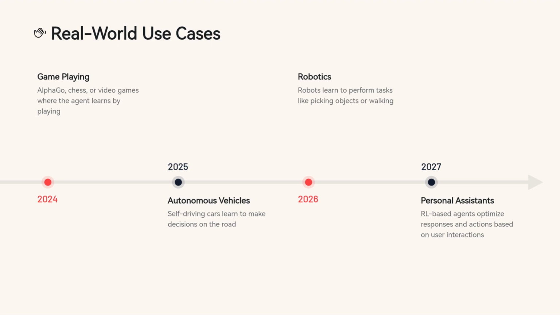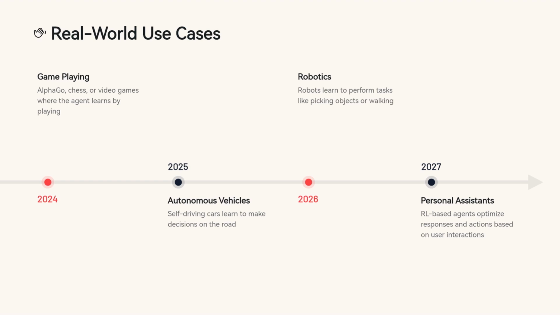Reinforcement learning has been used in several groundbreaking applications. Game playing. One of the most famous RL applications is AlphaGo, where the agent learned to play the game of Go by interacting with itself. RL has also been used in chess and video games like Dota 2, where agents can train by playing against themselves. Autonomous vehicles.